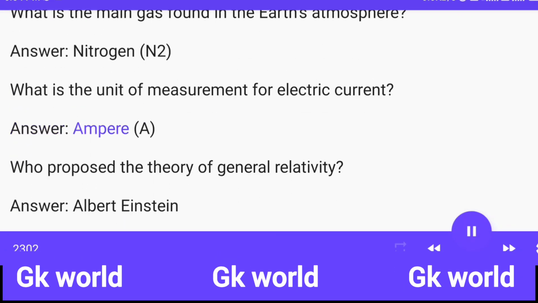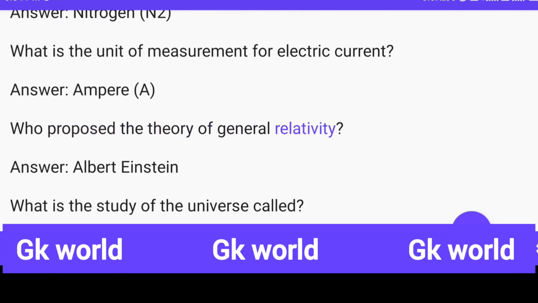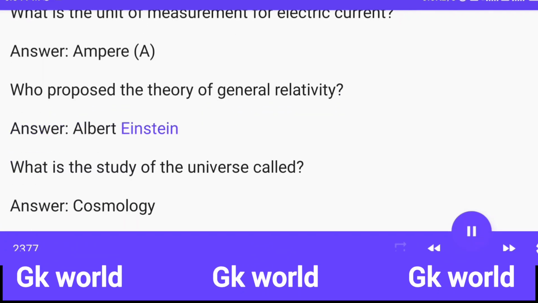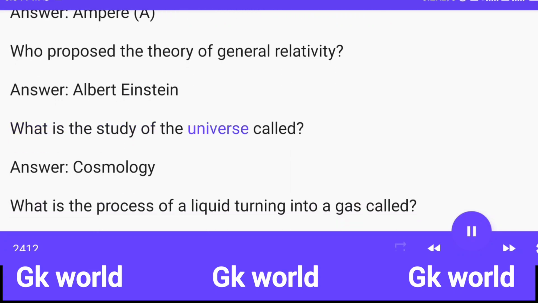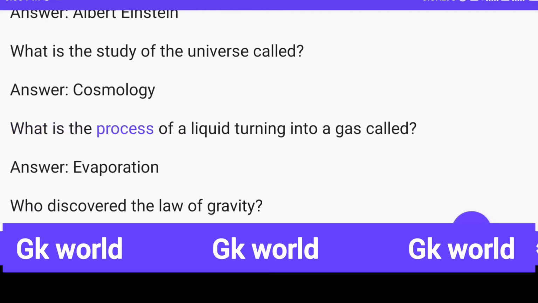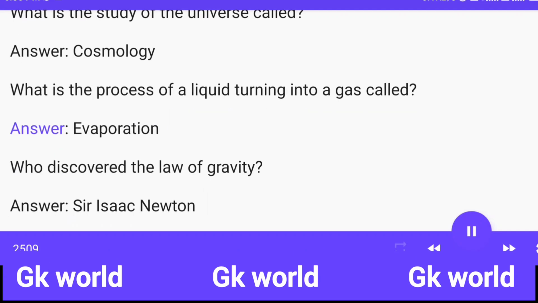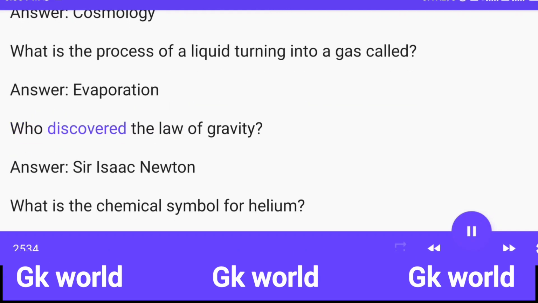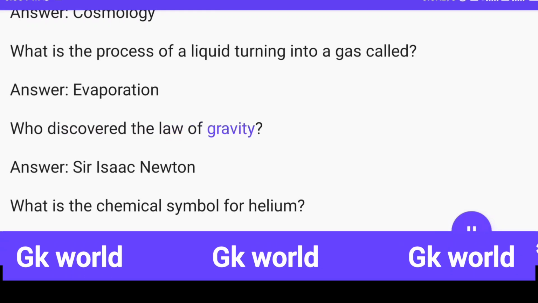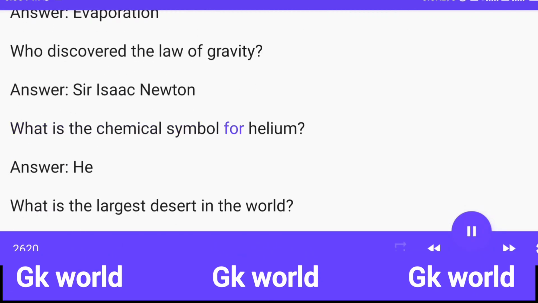Answer: ampere, A. Who proposed the theory of general relativity? Answer: Albert Einstein. What is the study of the universe called? Answer: cosmology. What is the process of a liquid turning into a gas called? Answer: evaporation. Who discovered the law of gravity? Answer: Sir Isaac Newton. What is the chemical symbol for helium?